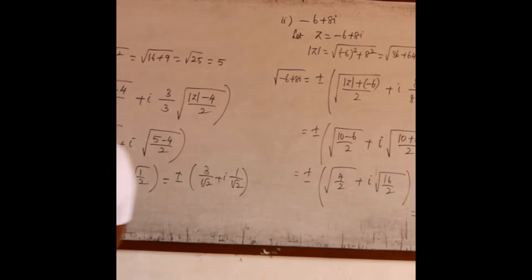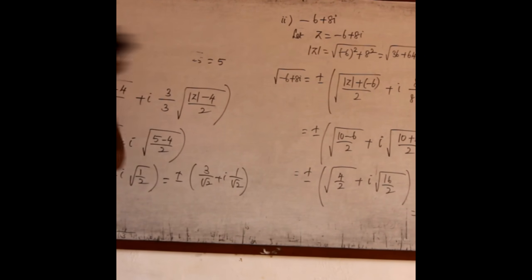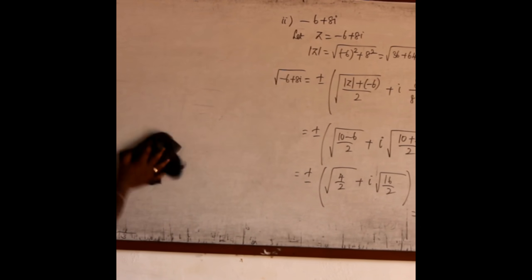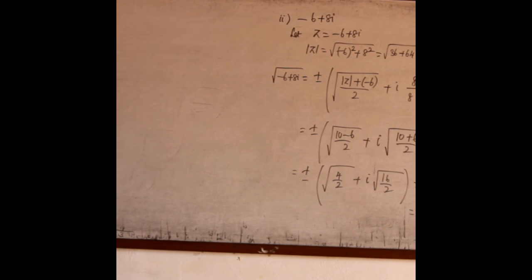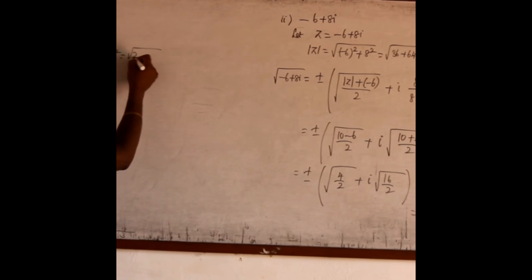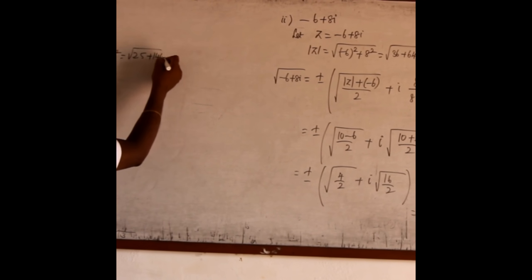Now subdivision 3. Find the square root of minus 5 minus 12i. Let z equal to minus 5 minus 12i. Then modulus of z is root of minus 5 the whole square plus minus 12 the whole square, 25 plus 144.